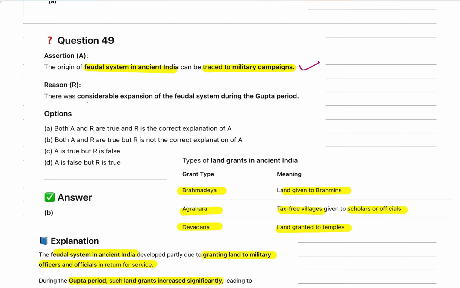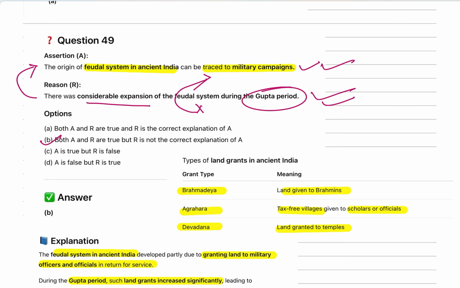The reason says there was considerable expansion of the feudal system during the Gupta period. Yes, during the Gupta period the feudal system also increased, but this is not the reason behind the origin of feudal system in ancient India. These two statements are individually correct, however the second is not the reason. So we will go with option B, which says both assertion and reason are true, but reason is not the correct explanation of A.